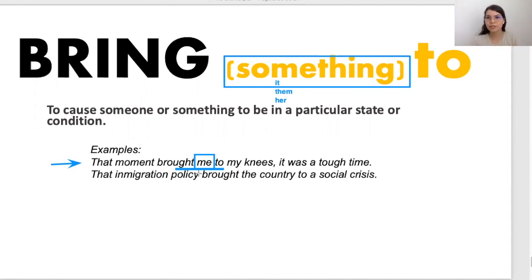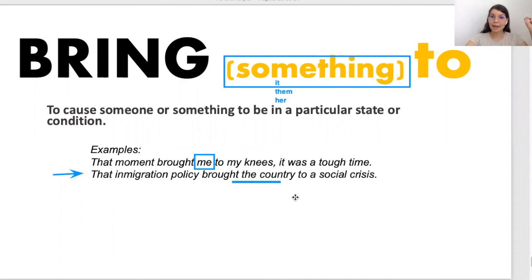¿Ya? Usualmente es una situación no placentera, es una situación no necesariamente positiva. ¿Ya? Me trajo a mis rodillas, fue un momento muy fuerte. That moment brought me to my knees. It was a tough time. So usually this phrasal verb is used in unpleasant situations, so not necessarily positive situations. Example number 2, that immigration policy brought the country to a social crisis.